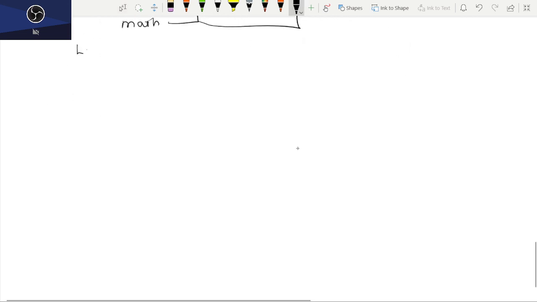Now we have to know the limitations. What are the exact limitations of the first law of thermodynamics?